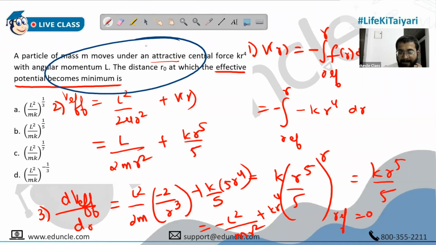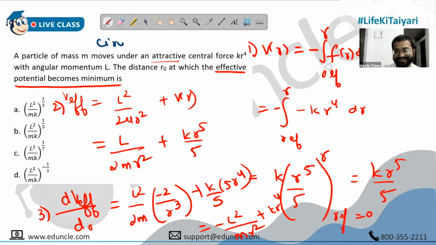At R equal to R naught. Not for the apsidal distance. Remember, V effective is not minimum for all the apsidal distances. For all the apsidal distances, radial kinetic energy is 0, but V effective is not minimum. V effective has a higher value. It is equal to the total energy.